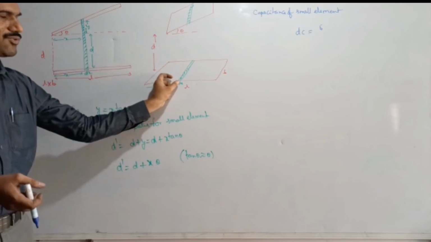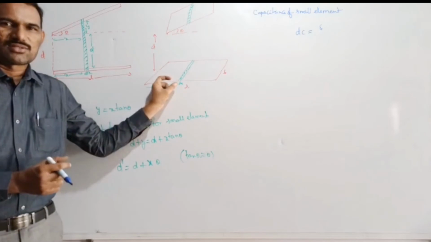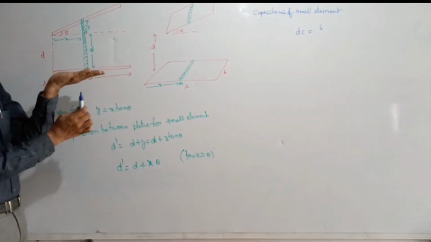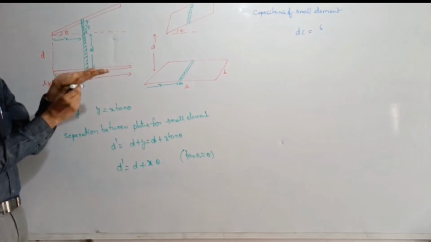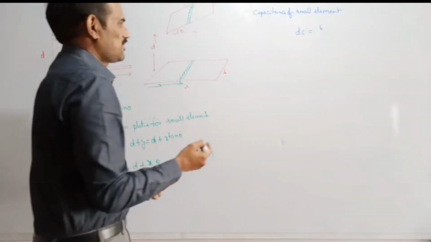So that means the plate is actually like this. So that means our dx element will be here. The dx element will be like this. So this element area we need to write here. So this width is dx and this length we are taking it as B, perpendicular to that plane. So I can write that area as B into dx. That is the area, right?